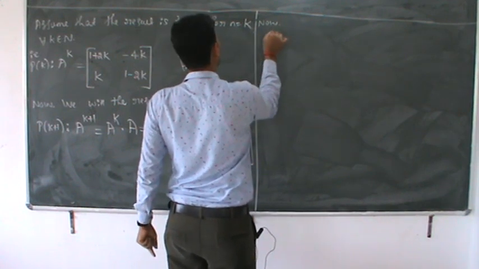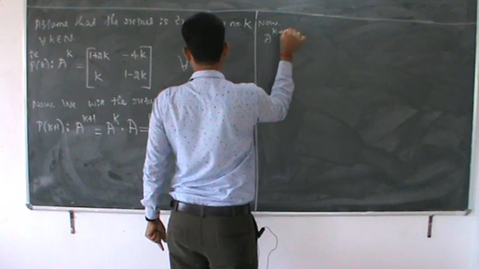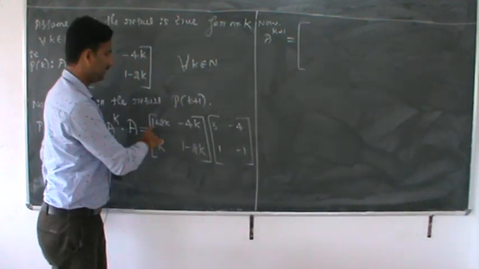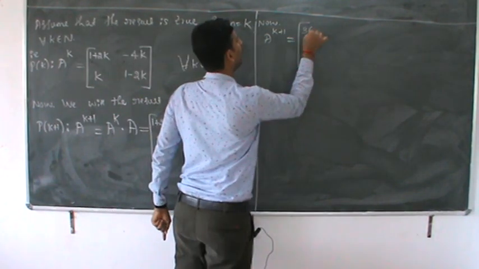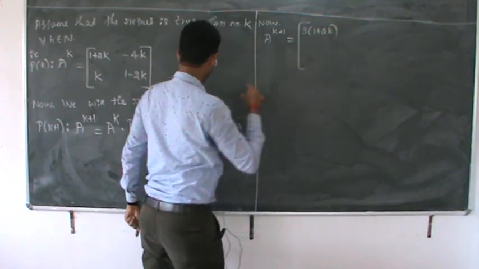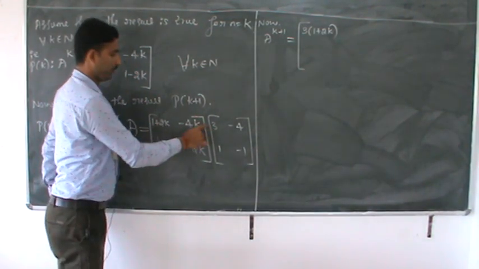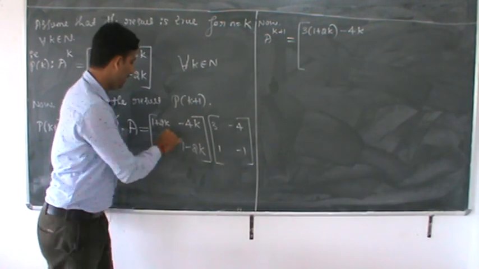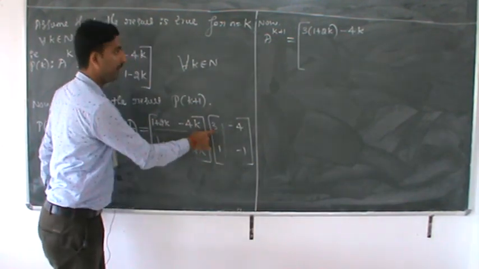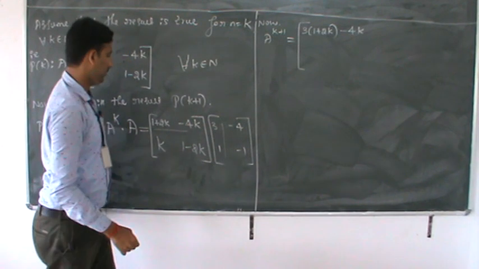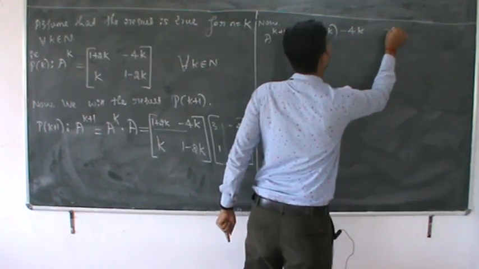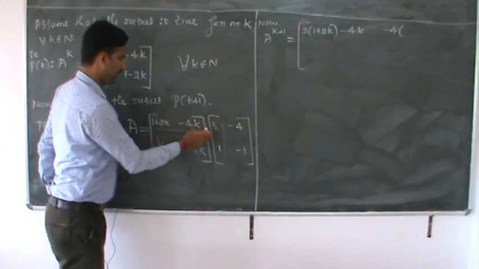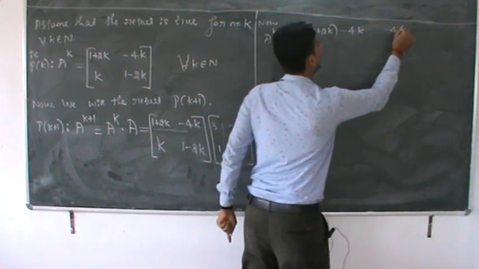Now, A to the power k plus 1 is equal to, you should multiply the value of this 3, right? 3 into 1 plus 2k, into 3 minus 4k, multiplication of matrices. 1 plus 3k into 2 or minus 2k into minus 4k, minus 4 into this into this, minus 4 into 1 plus 2k,